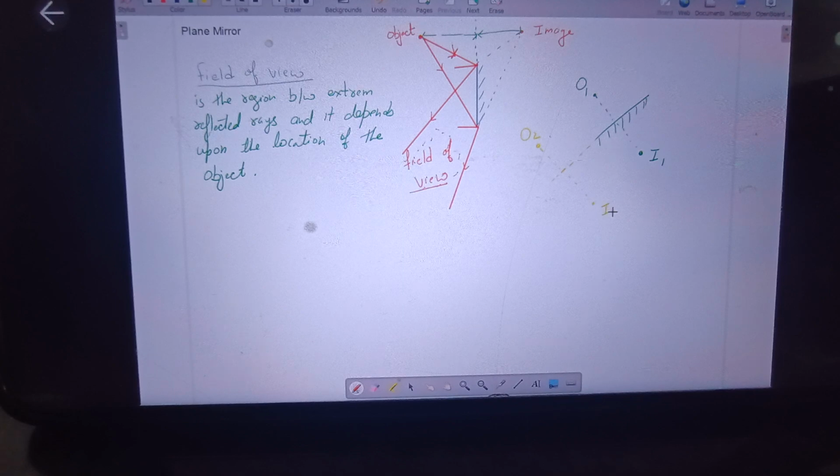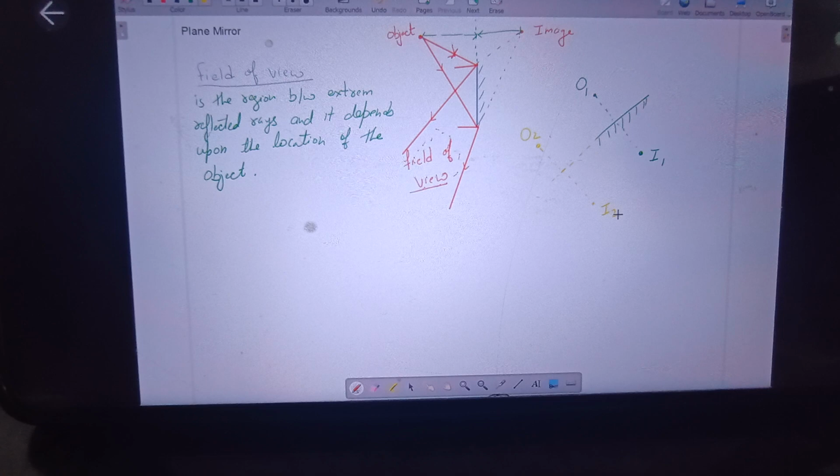Here, the image will be formed. So this is how you can readily keep this in your mind: even if the object is not kept directly in front of the mirror, the image of the object will be formed just opposite to the object, such that if I extend the mirror, the perpendicular distance of the object from this virtual position of the mirror will be equal to the distance of the image from that mirror. Is this point clear to everyone? Any doubt in this?